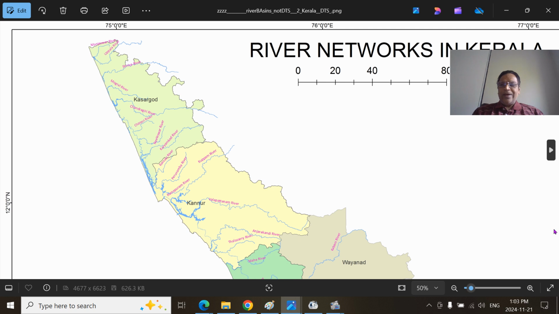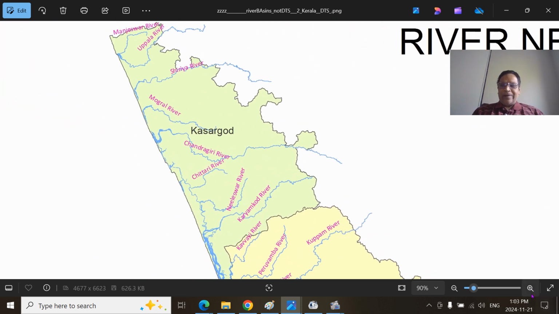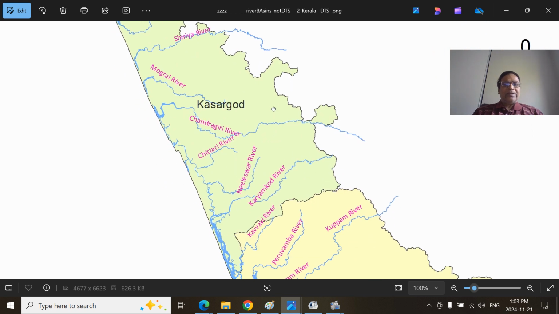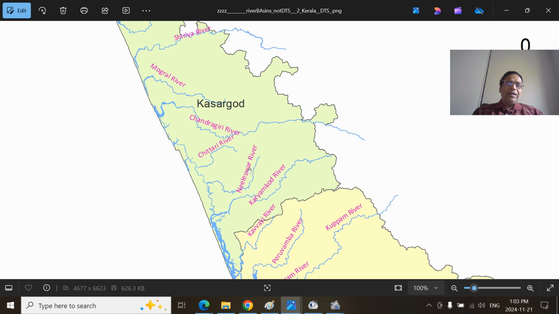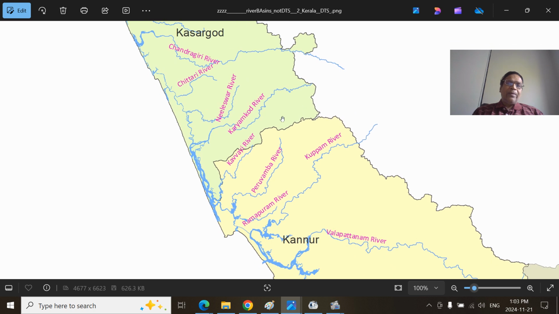And I will show you the maps here. You will have better clarity. We can see the Manjeshwaram River, Uppala River, and Shiriya River, and Chandragiri River. Payaswini is not shown here, and Neeleshwaram River here, and you see Karyankod River, and Kavvayi River, and Peruvamba River and Kuppam River.